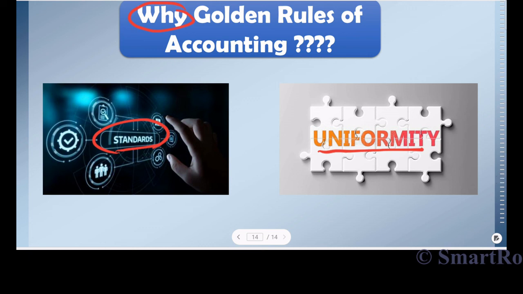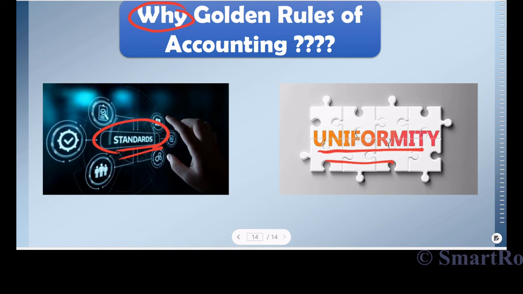So therefore, the journals prepared based on the golden rules of accounting make it easier for the financial statements to be prepared and also to be consistent and uniform across companies in different sectors. So hence, the golden rules of accounting needs to be understood and it also needs to be implemented in such a way that it provides a standardization across industry and it also provides uniformity. So that is why we are learning golden rules of accounting.